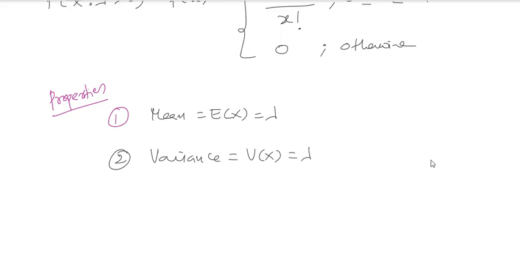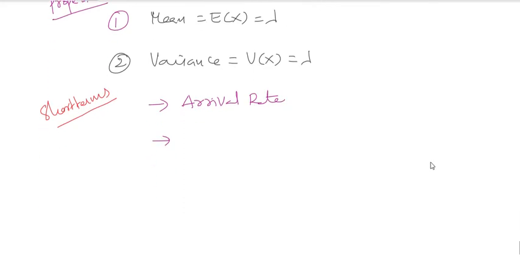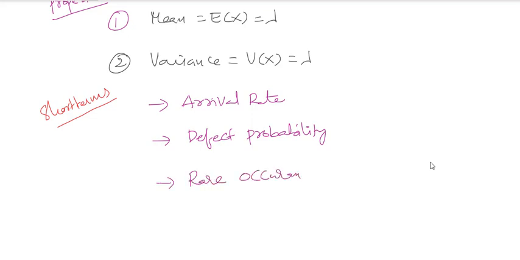Some short cues for identifying whether a problem belongs to the Poisson distribution: arrival rate, defect arrival rate, defect probability, rare occurrences, and evolutionary process.